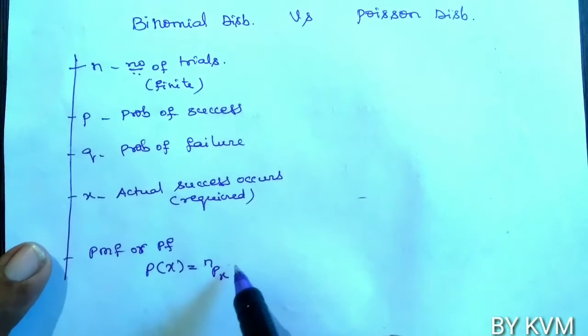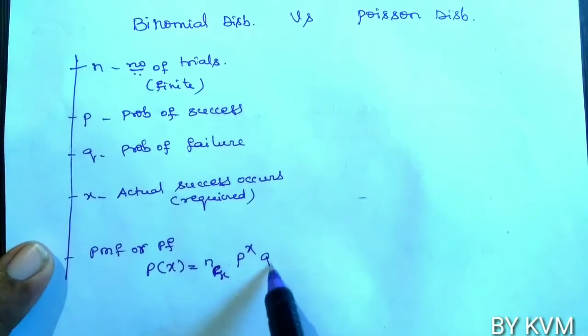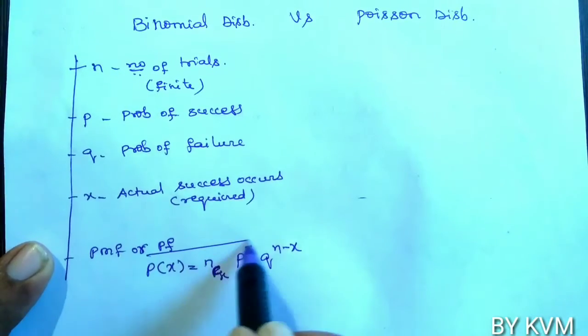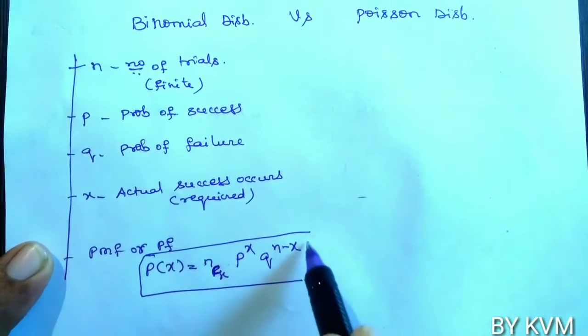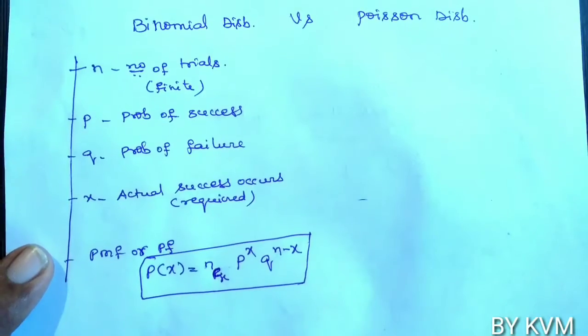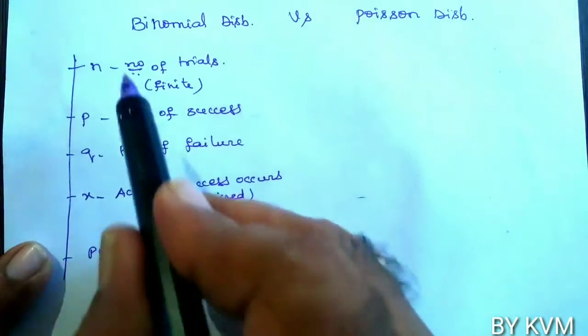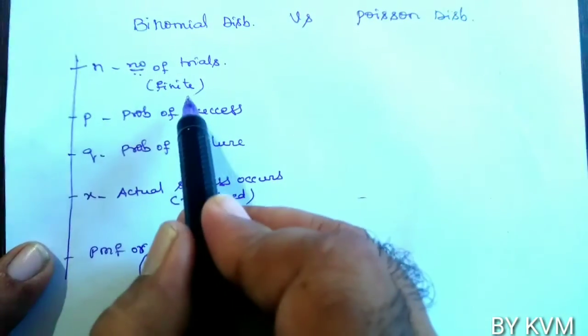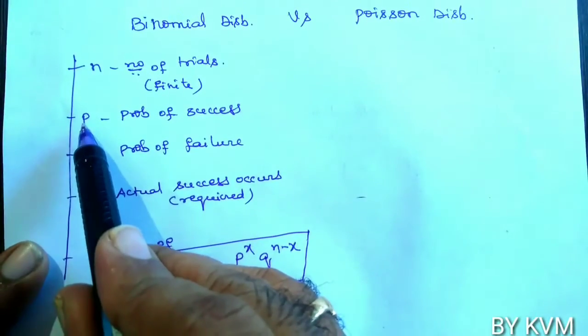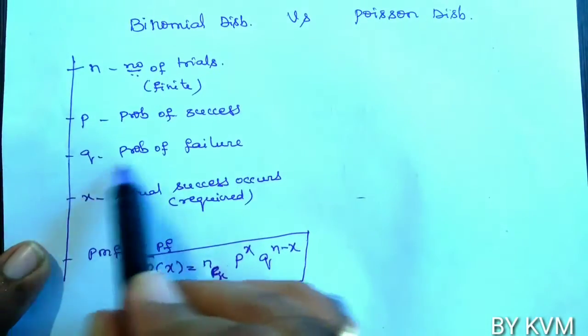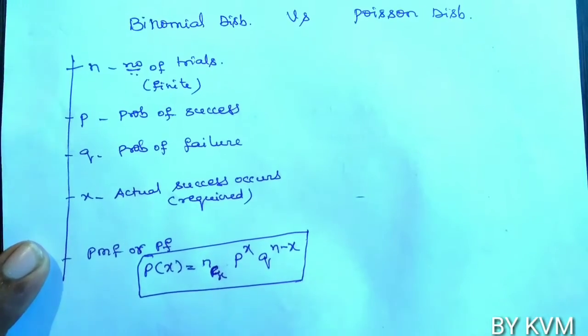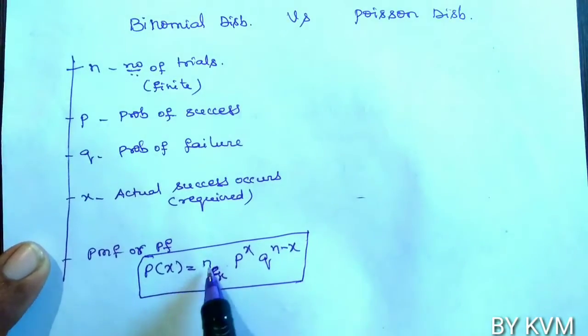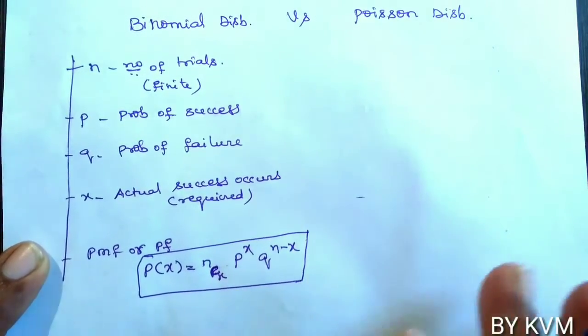Then the probability mass function, or probability function, is given by P of x equals nCx, p power x into q power n minus x. This is the probability function in binomial distribution. Here you should remember that n should be a finite value, and we need both p and q: p is probability of success, q is probability of failure.